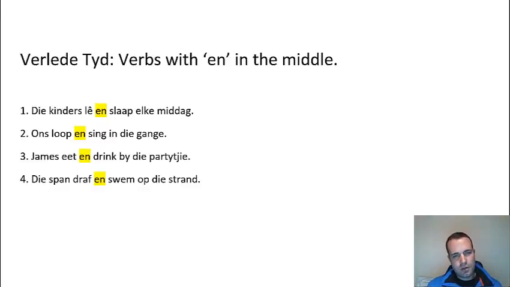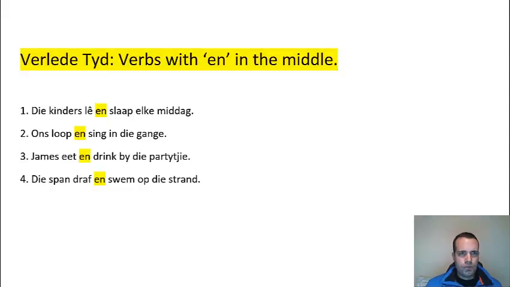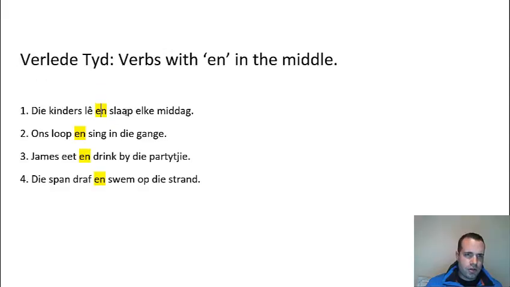Right, so looking at our next rule, verleerdheid, verbs with N in the middle of the two verbs. What do we do there? Well, we're going to do two rules at the same time here. Let's look at these four sentences. Die kinders lê in slaap elke middag. So you have that situation there where you have two verbs with an N in the middle.